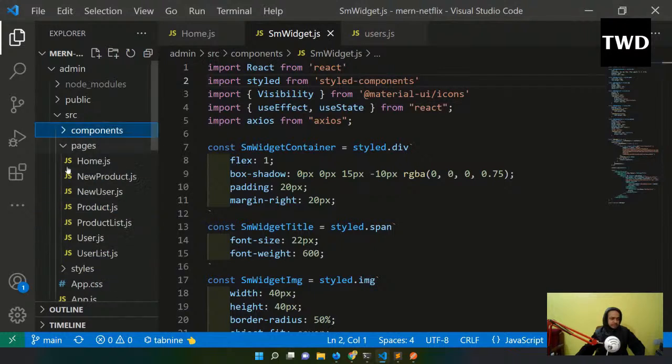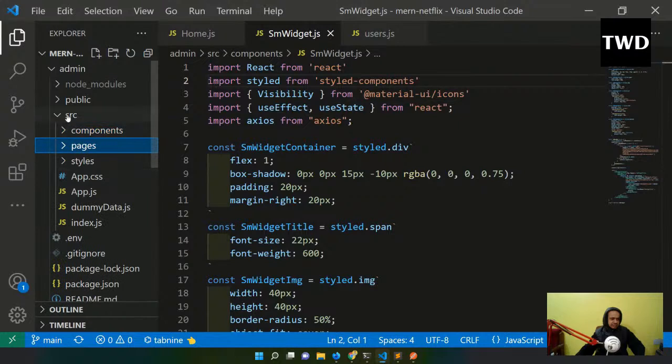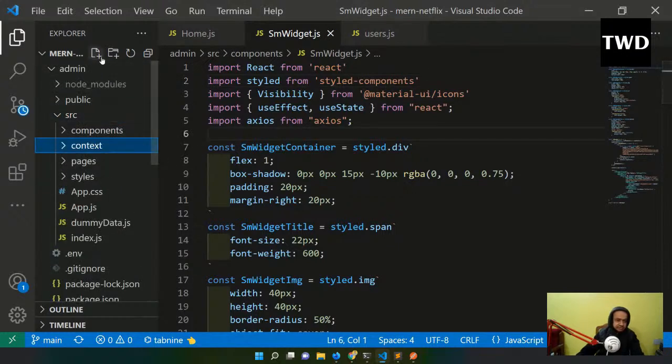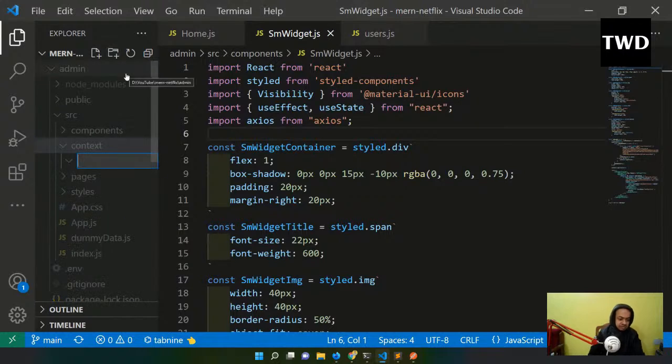So for context API, inside this src in the admin, I'm going to have a context folder here, and inside that I will have an auth context.